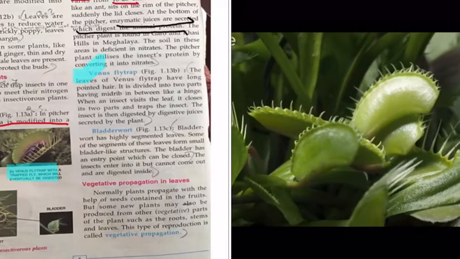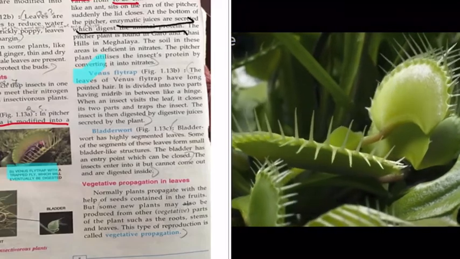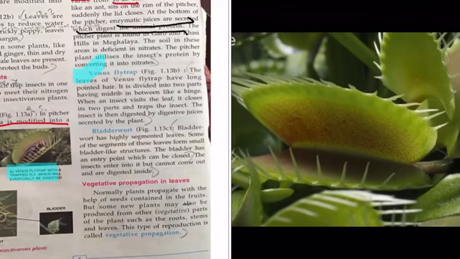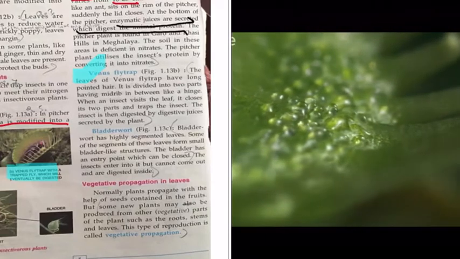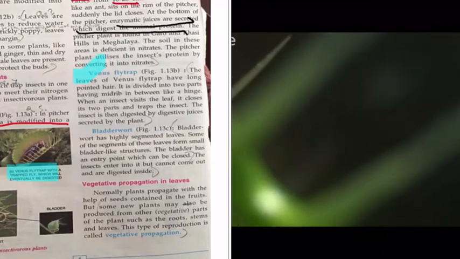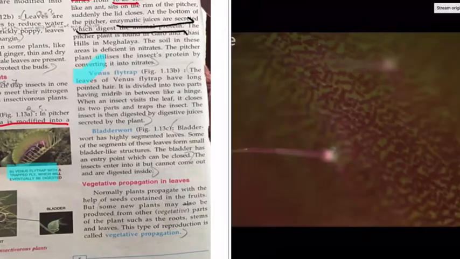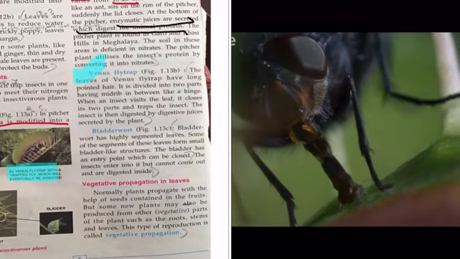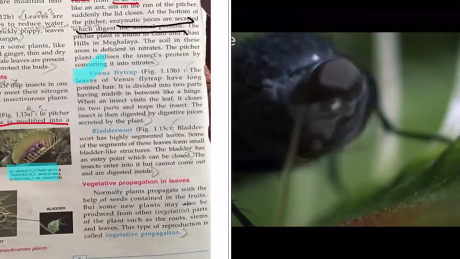inside and on the edges they have hair, a denticle-like, hair-like structure. The lobes are divided, as our lips are divided into two parts, and we open our mouth to put food inside. Similarly, the Venus flytrap also opens. There are two lobes over here. There are tentacles in it, hair-like structures. So what happens is, whenever an insect sits here, the tentacles can feel it. All right. So what happens?